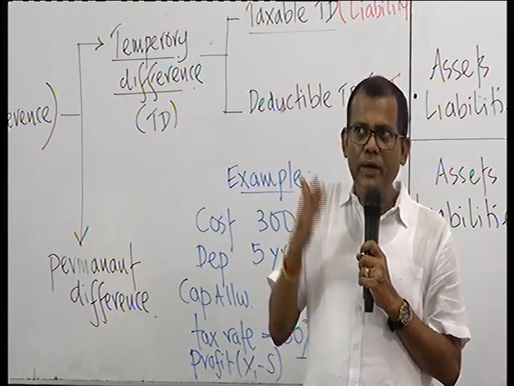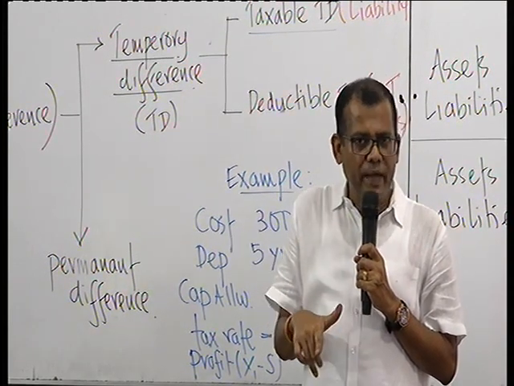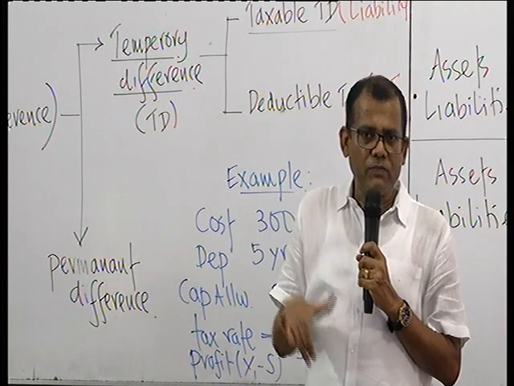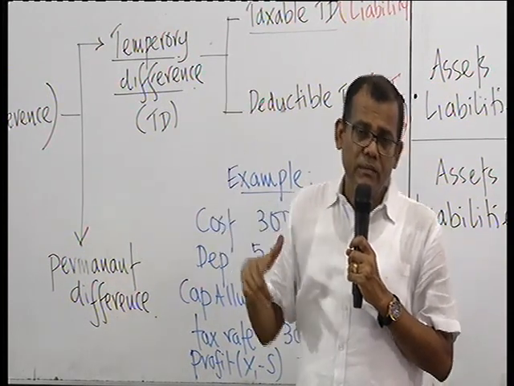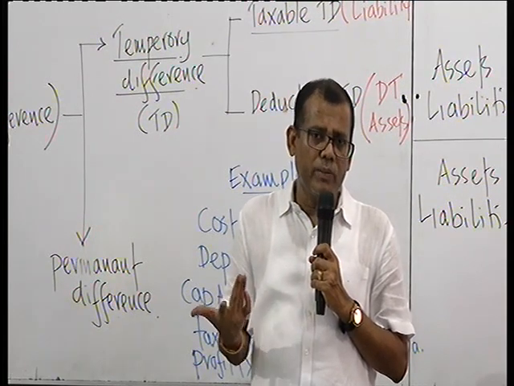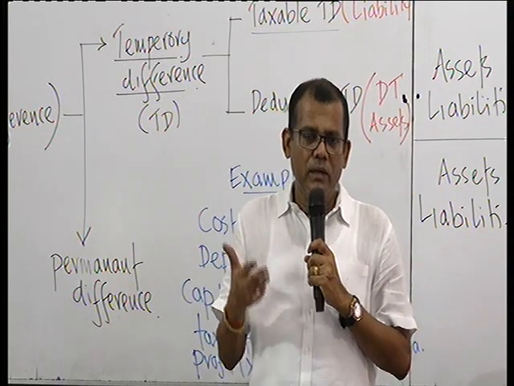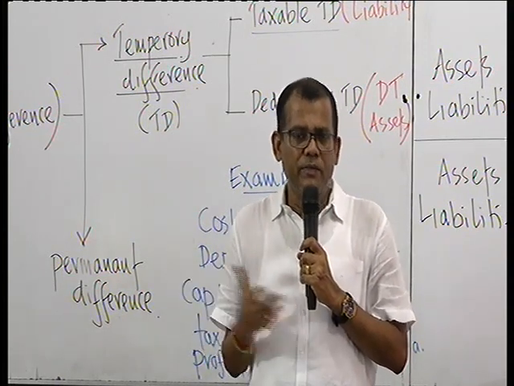So this period you have accrued the interest income, the P&L is better, but you are not paying taxes for that now. Tax will be paid later. Then you are at an advantage now. So since you are at an advantage now, you got to make a deferred tax liability provision. Provide for the P&L, debit P&L and credit deferred tax liability.